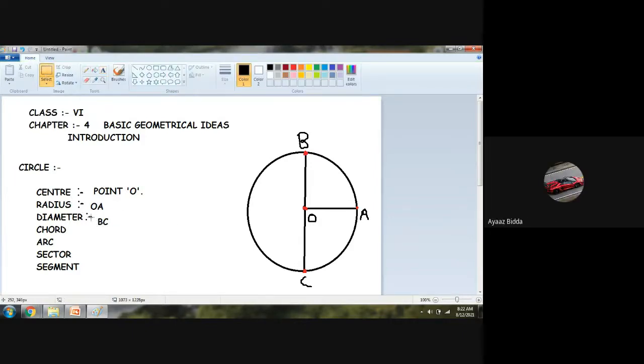What, sir? Line. What is the diameter of the circle in this? Sir, the line from the one end passing through the center. Only the name has to be given, diameter of the circle, point is B and point C. BC. Point B and point C, you don't ask for the points, line BC it is. What is written here? Mohammed, sir, what is written?